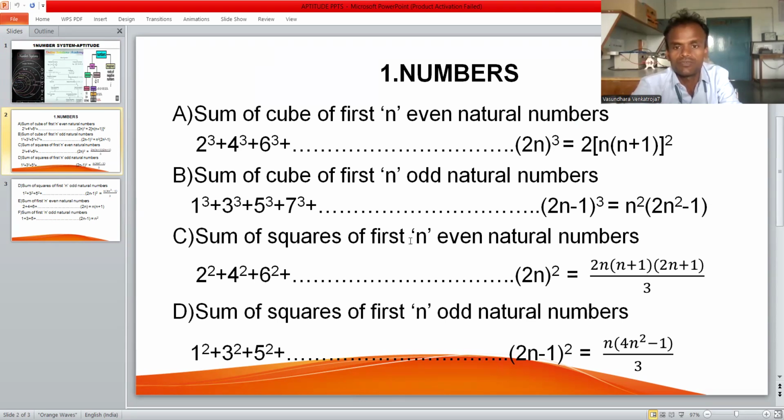Sum of the squares of the first n even natural numbers: 2 square plus 4 square plus 6 square up to 2n square, equals 2n into n plus 1 into 2n plus 1 by 3.